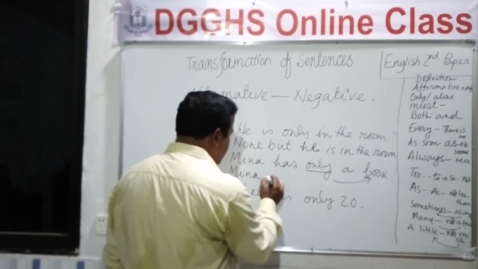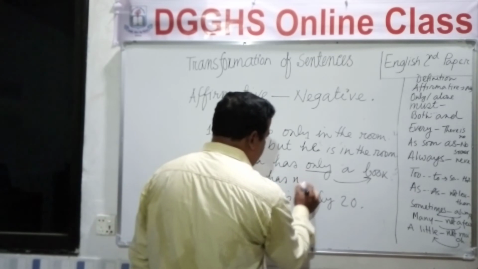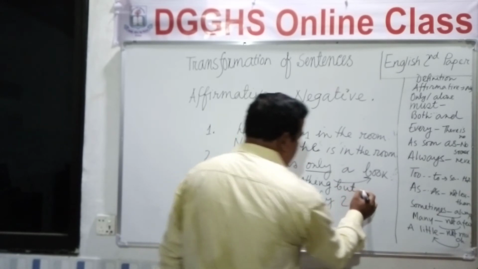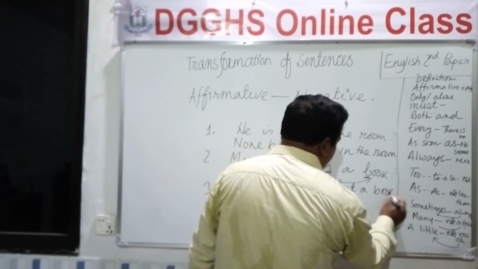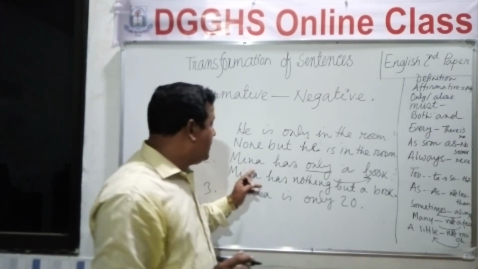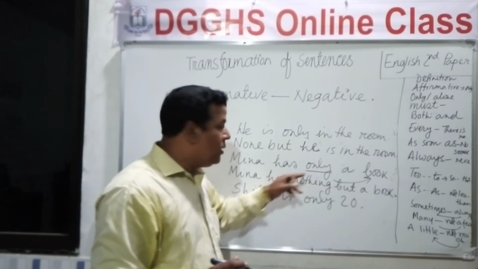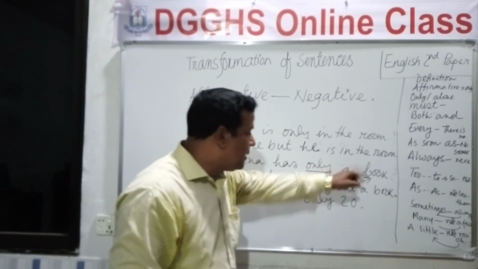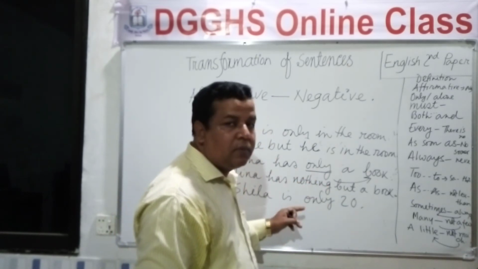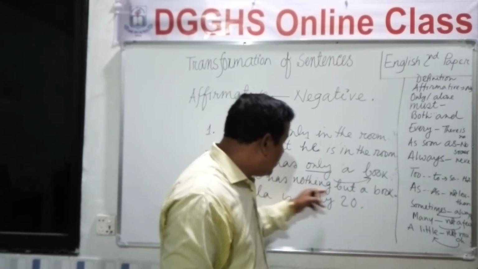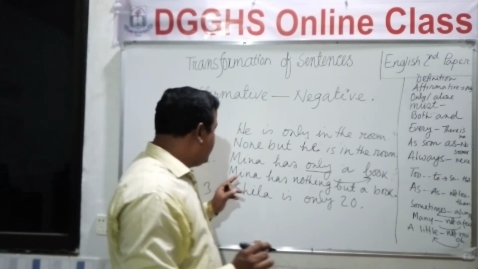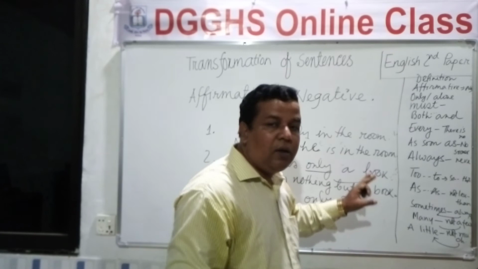Meena has nothing but a book. So what was my affirmative sentence? My affirmative sentence was Meena has only a book. Here only indicates an object, a thing. That's why in the negative sentence I wrote nothing but. So what is the negative sentence? Meena has nothing but a book.